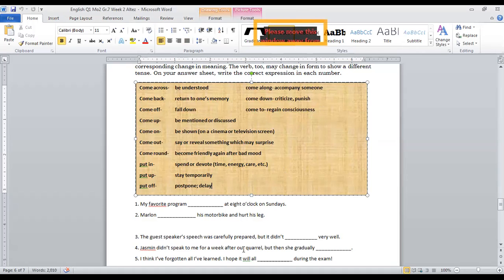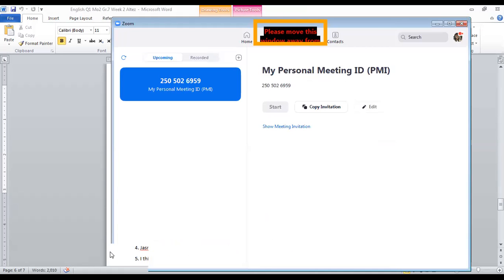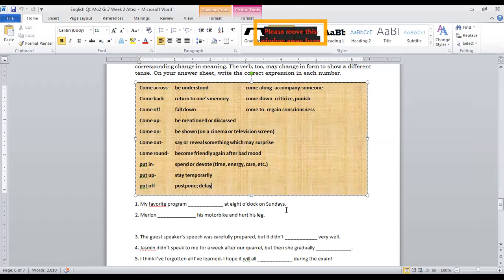So Jasmine didn't speak to me for a week after our quarrel, but then she gradually blanked. The answer here is come round. Become friendly again after bad mood. So nag-away kami ni Jasmine, nag-quarrel. Then nag-come round siya. Ibig sabihin, lumalapit na siya, then nagiging friendly na ulit siya sa akin.